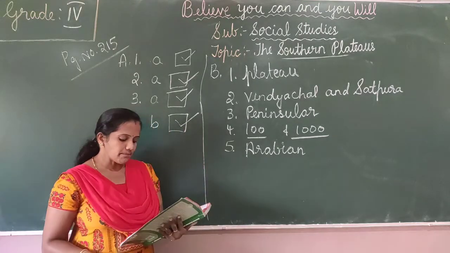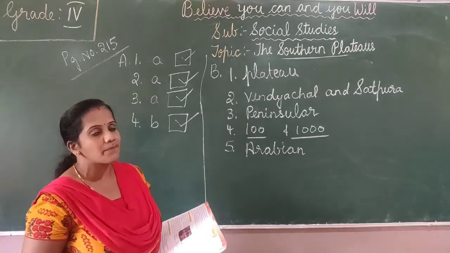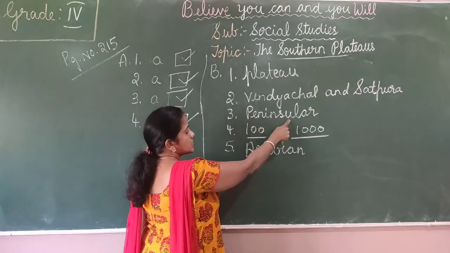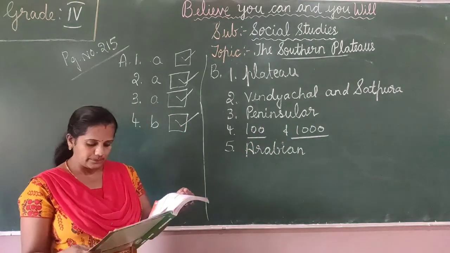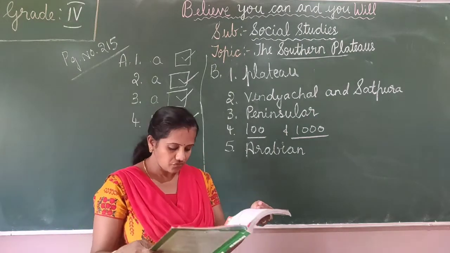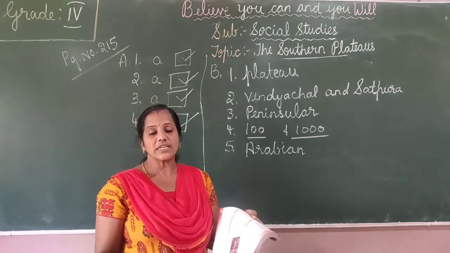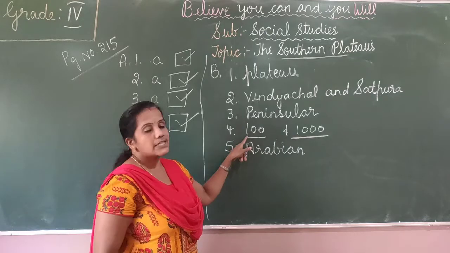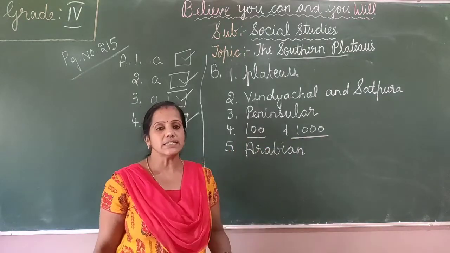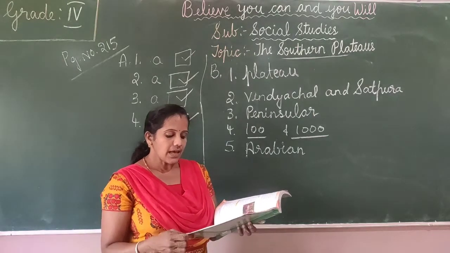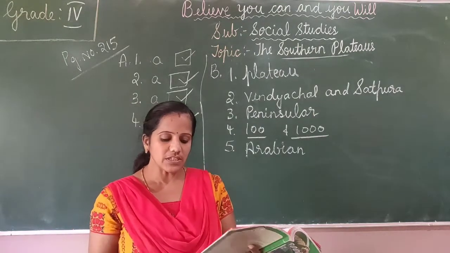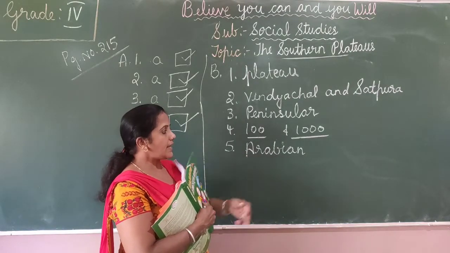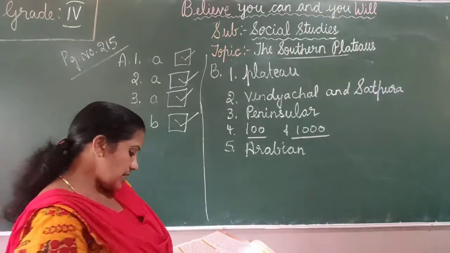The third one is Deccan Plateau is also called the Great Dash Plateau, Peninsula. Fourth one, the height of Deccan Plateau ranges from 100 meters in the north to 1000 meters in the south. The Narmada and the Tapi flow westwards and fall into the Arabian Sea. Arabian Sea.